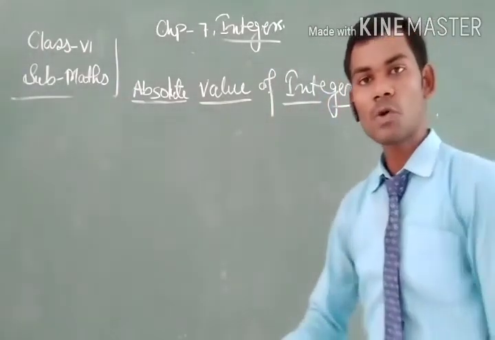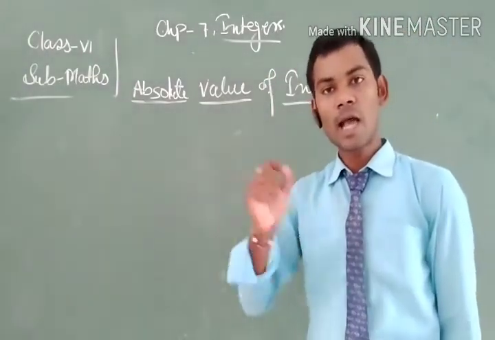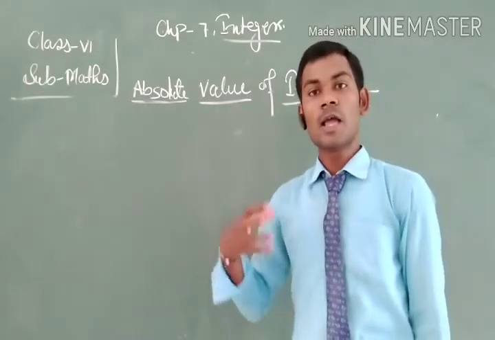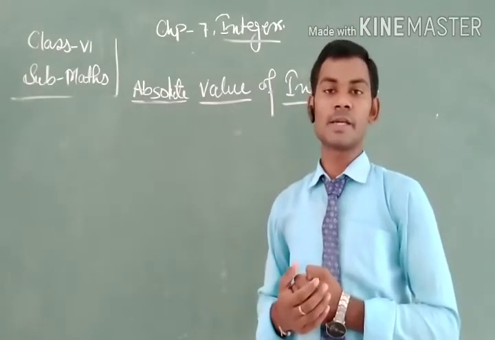The absolute value of an integer also depends on the position of the integers.